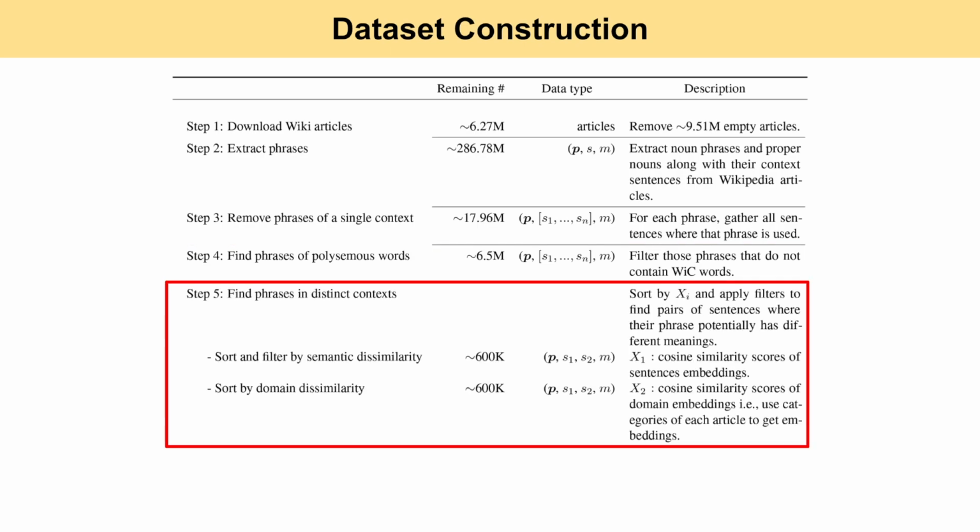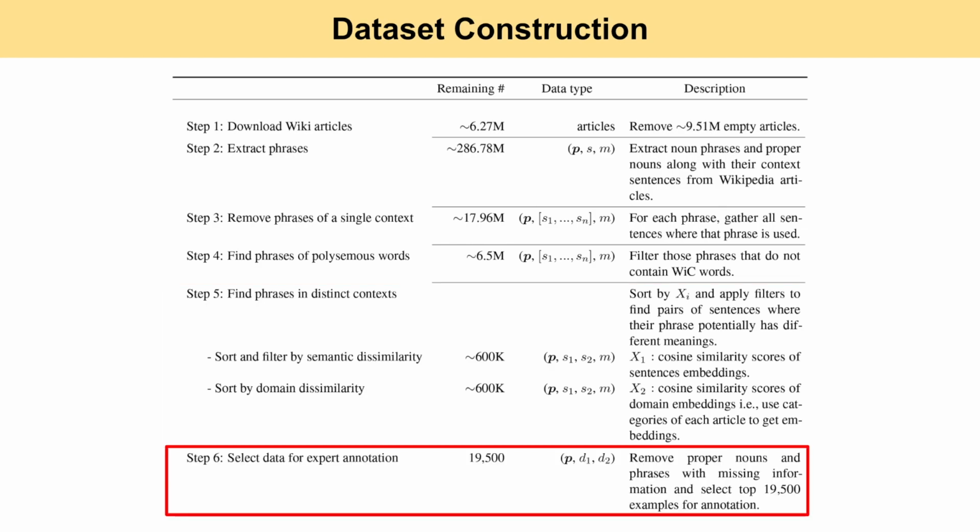The same phrase in 2 dissimilar sentences or domains is potentially polysemous. Thus, we use the state-of-the-art sentence similarity model to rank pairs of 2 sentences by semantic and domain dissimilarity. In the last step, we remove erroneous phrases and take the top 19,500 triplets of phrase, document D1 and D2, for annotation by linguistic experts.